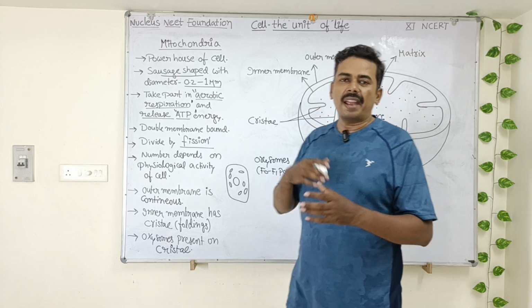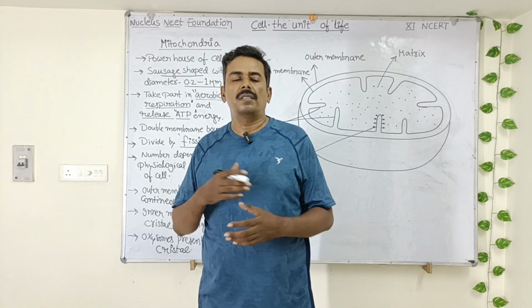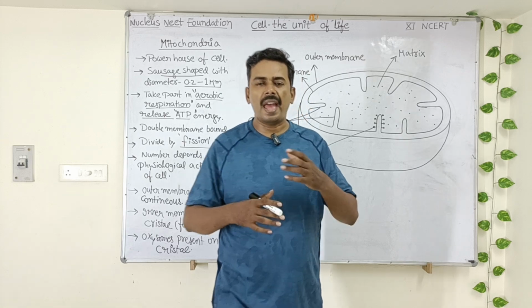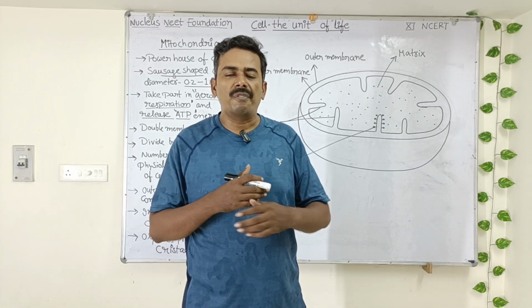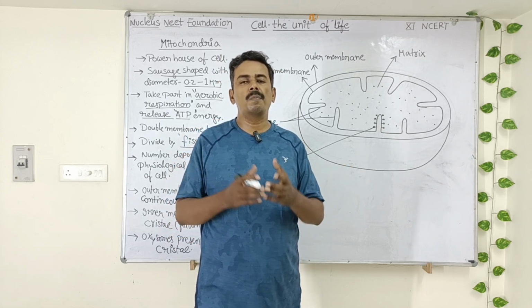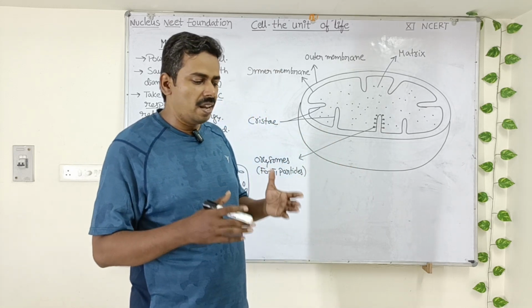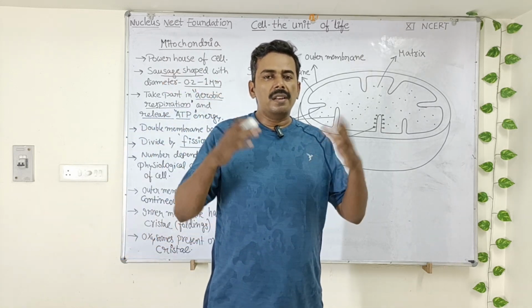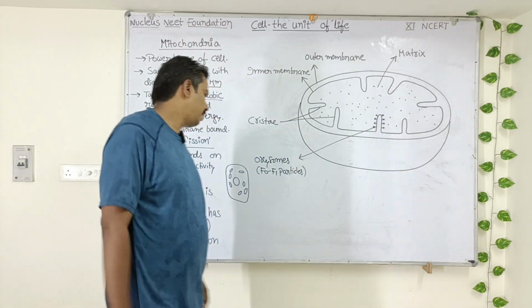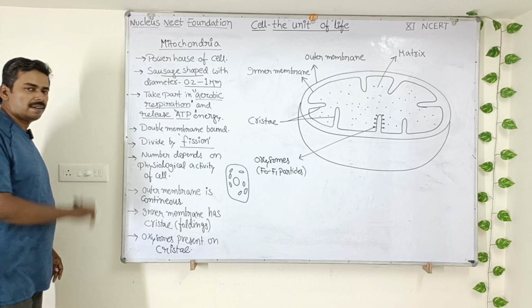How active the cell is, based on that the number of mitochondria depends. If the cell is very active in producing different types of materials, then obviously there will be more mitochondria. If the cell requires more energy, then obviously there will be more mitochondria inside the cell. Okay, so that is the relation.